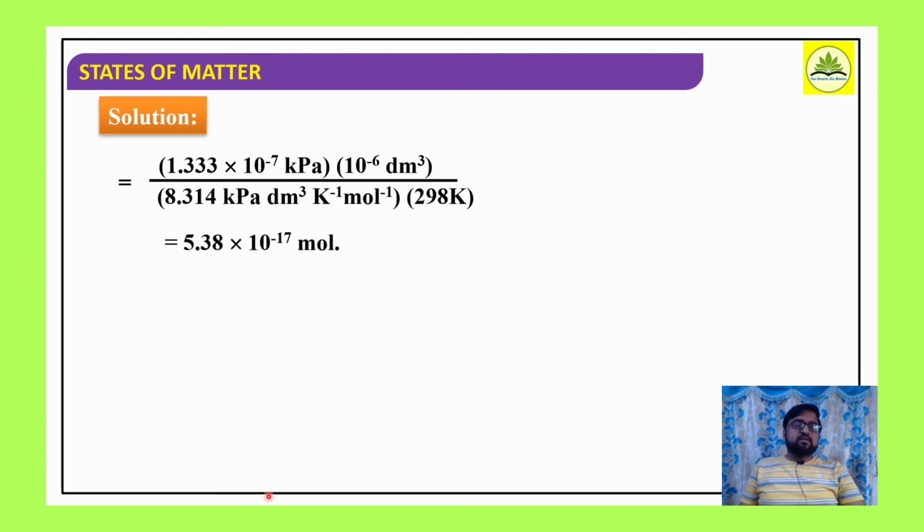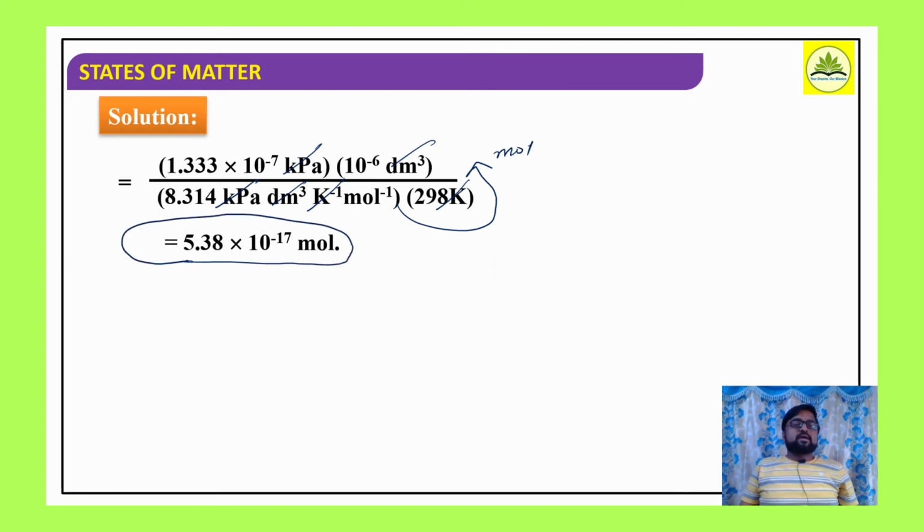If you simplify with respect to units, kilopascal cancels, decimeter cube cancels, Kelvin cancels, and mole goes to the numerator, per mole becomes mole. So the values, if you simplify, will be 5.38 into 10 raised to minus 17 mole.